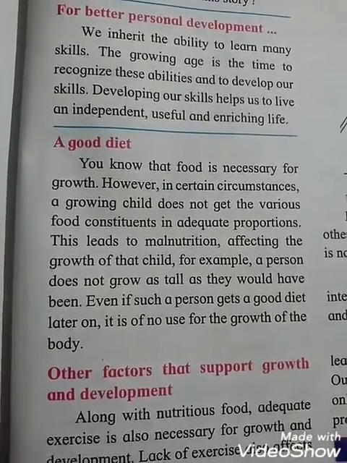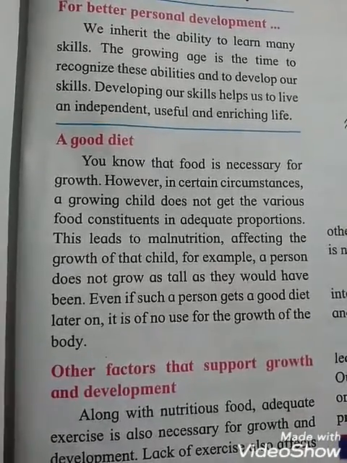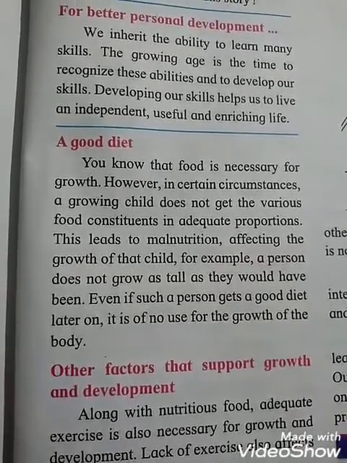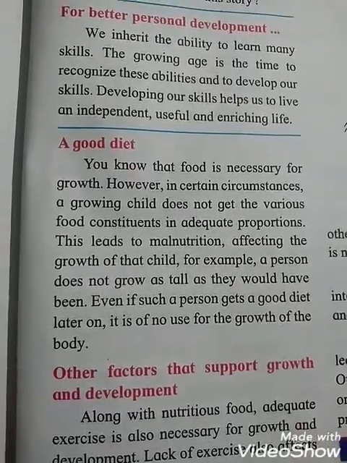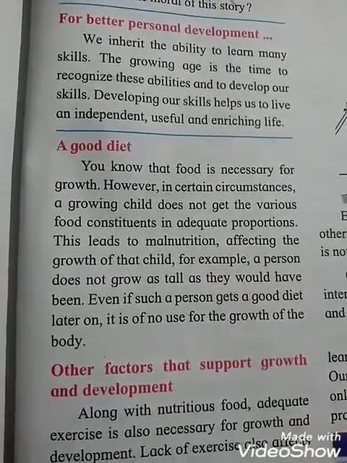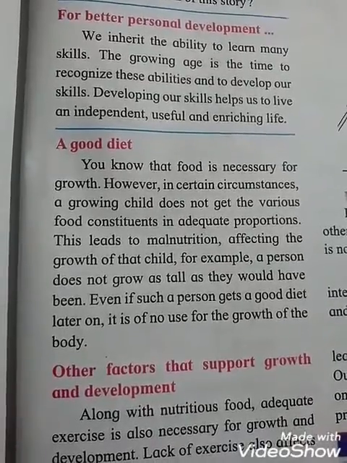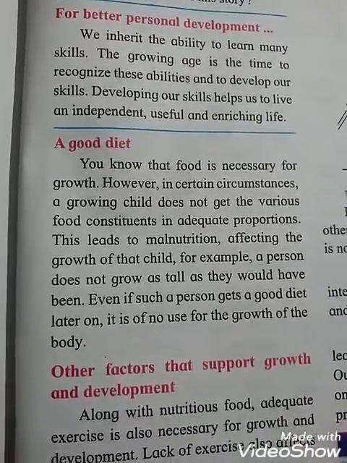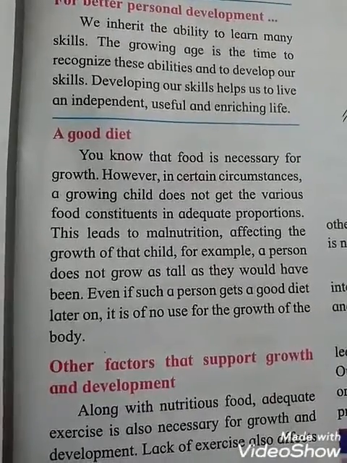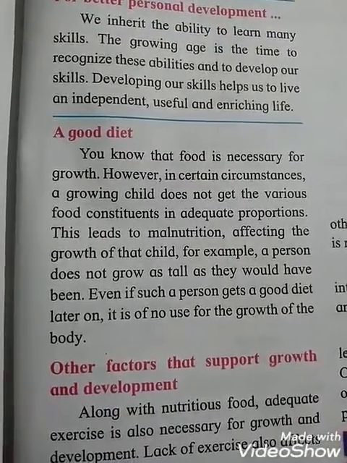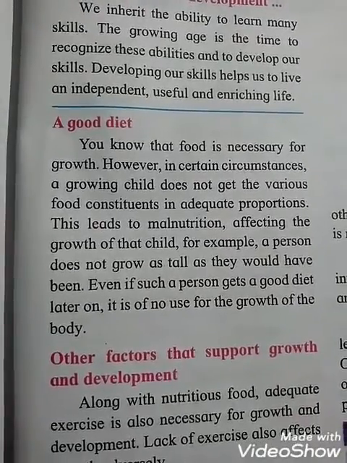For example, a person does not grow as tall as they would have. Even if such a person gets a good diet later on, it is of no use for the growth of the body. See students, that means at the proper age, a child needs proper food. At that time, if he or she does not get proper food, then their growth will not happen properly. And even if such a person gets a good diet later on, it is of no use.